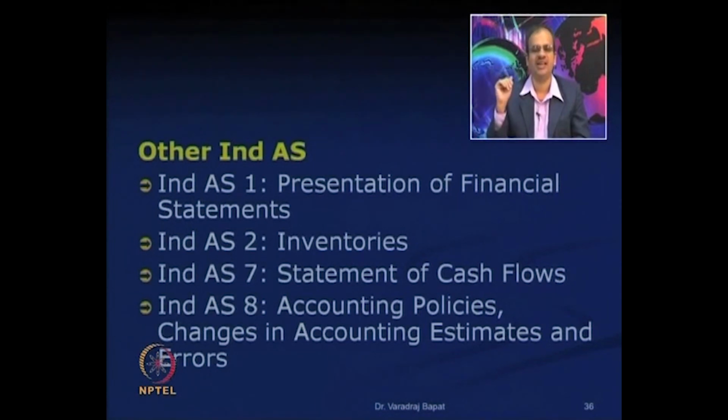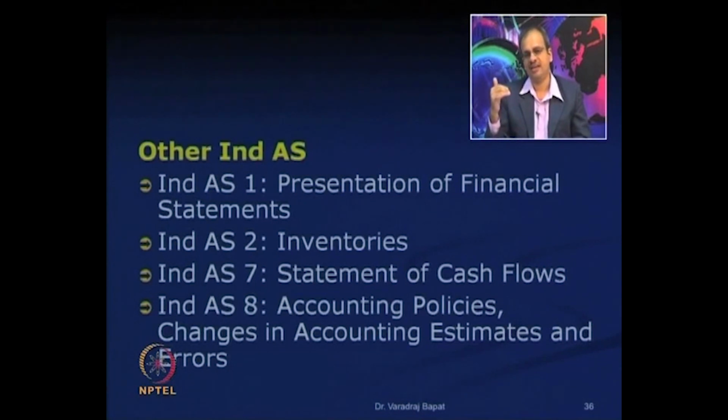You can see on the screen. Ind AS 1 is presentation of financial statements. Ind AS 2 is about inventories. Then Ind AS 7 is statement of cash flows. Ind AS 8 is accounting policies, changes in accounting estimates and errors and so on.